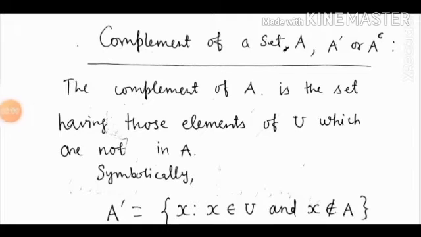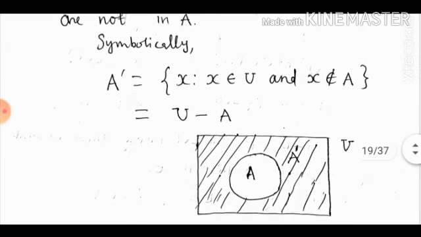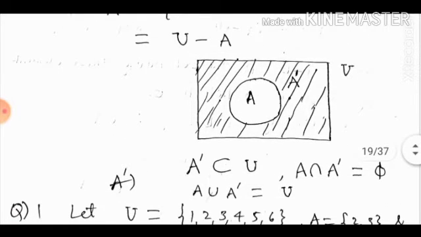Now, the complement of a set A, which is denoted by A dash or A to the power C. The complement of A is the set having those elements of the universal set which are not in set A. Symbolically, A dash is the set of all x such that x belongs to U and x does not belong to A, which is equal to U minus A.